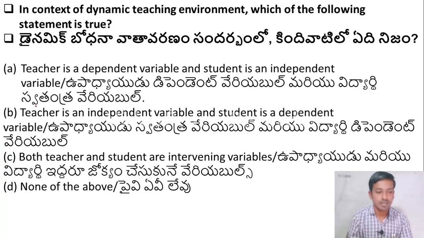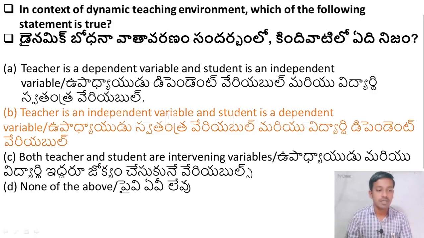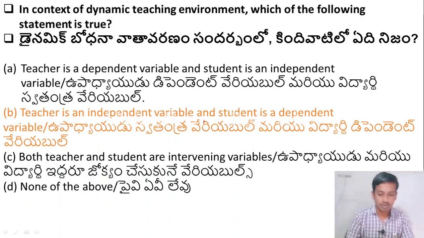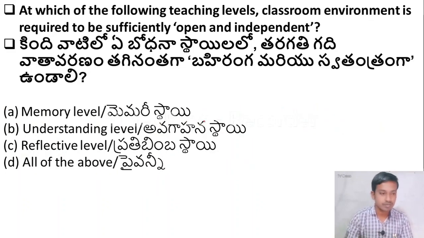Friends, here in these four options, the right answer is option B, teacher is an independent variable and student is dependent variable. I hope you knew the answer, because here students are dependent on teachers. So teachers are independent variable and students are dependent variable. I hope you got the answer. Here the questions are also there in Telugu. You can pause the video and read the question. So let us move to the next question.